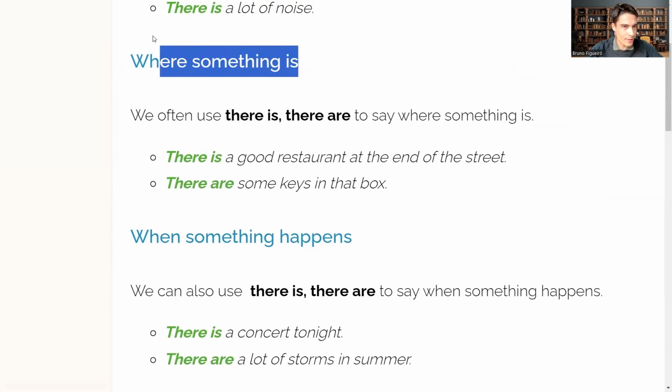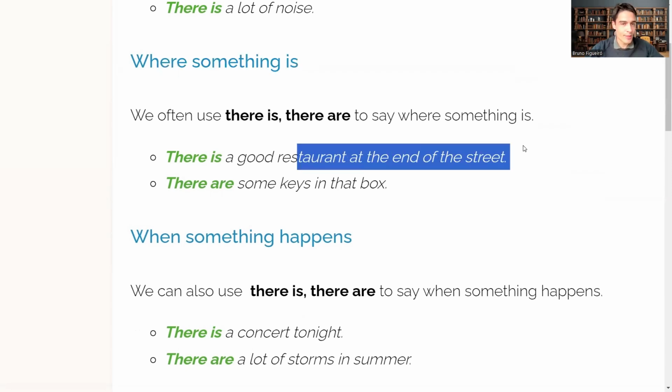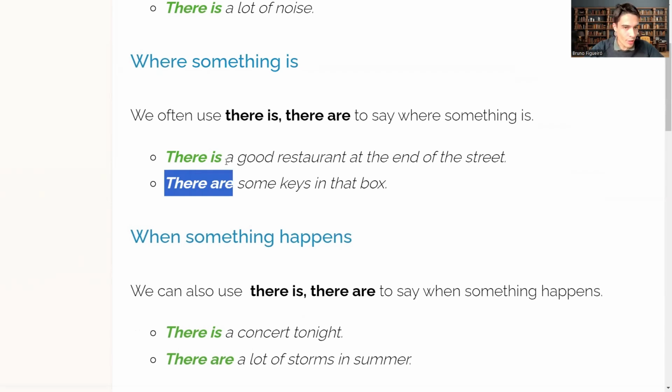Where something is. There is a good restaurant at the end of the street. So we use this to say where things are. There are some keys in that box. Plural form, there are. Singular form, there is.